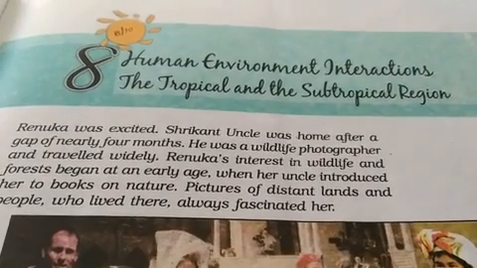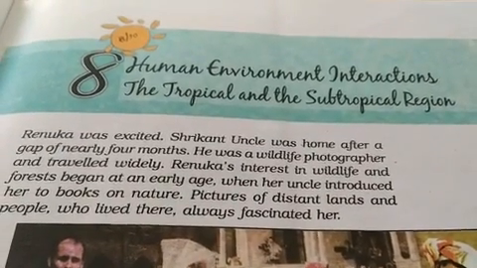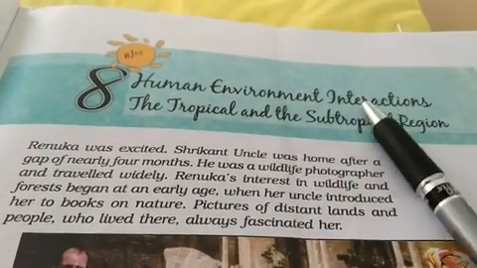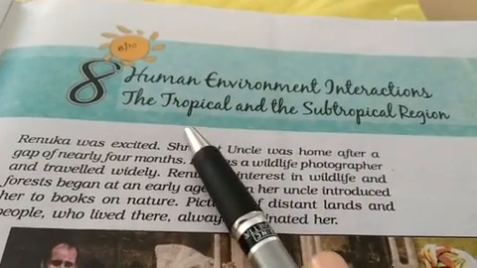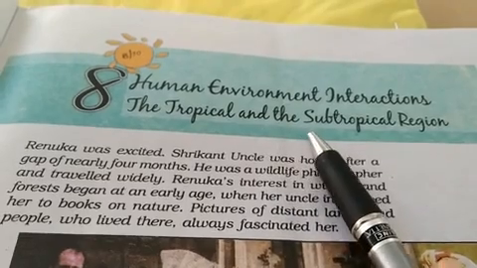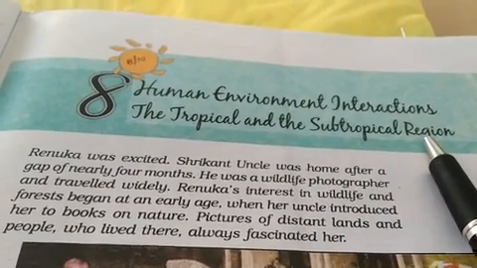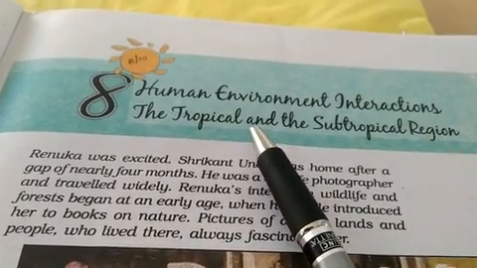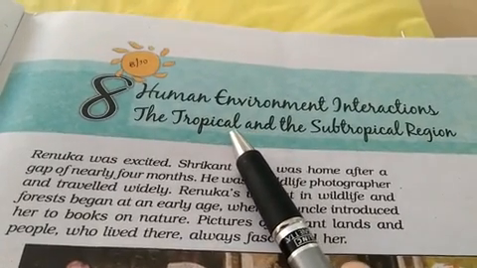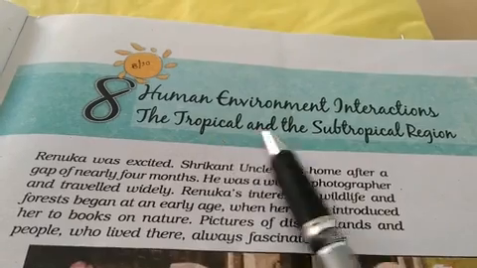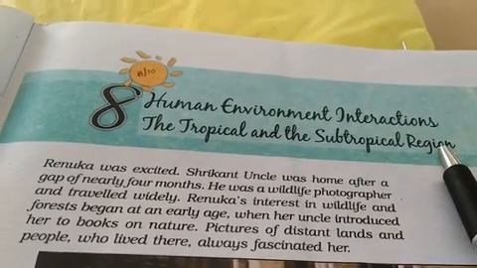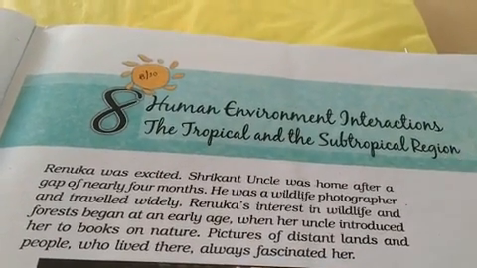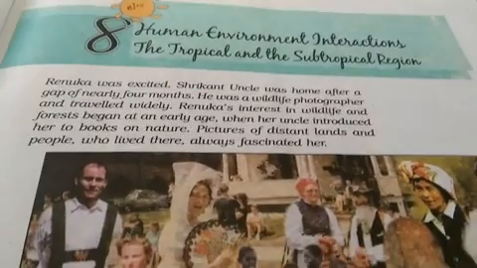Welcome to Start Class 7 Geography, chapter number 8, Human Environment Interaction: the tropical and the subtropical region. We will see in this chapter the life of the people, the plants, and the animals of the tropical and subtropical region, along with its climate and some other things.